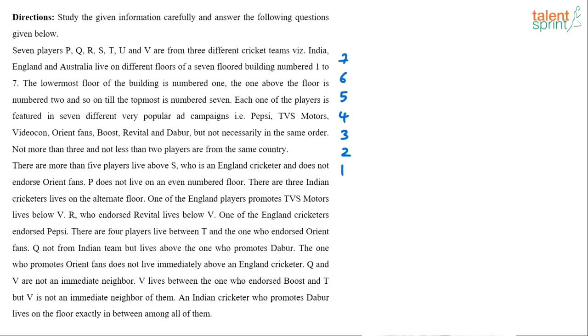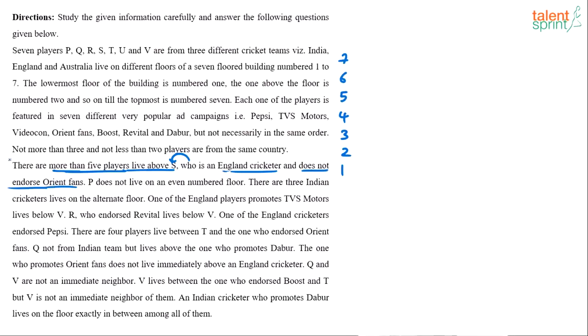Now, let's fill what is directly given first and then we will try to fill the gaps. There are more than 5 players who live above S, who is an England cricketer and does not endorse Orient Fans. A lot of information is given there if you observe, right? More than 5 players live above S, who is an England cricketer. So S is from England and does not endorse Orient Fans.